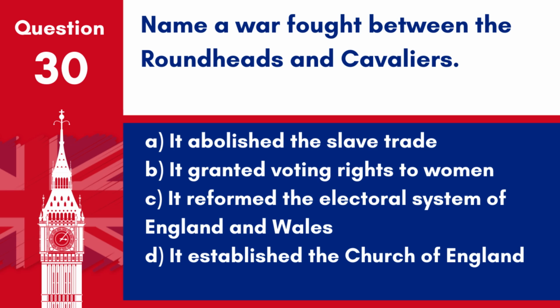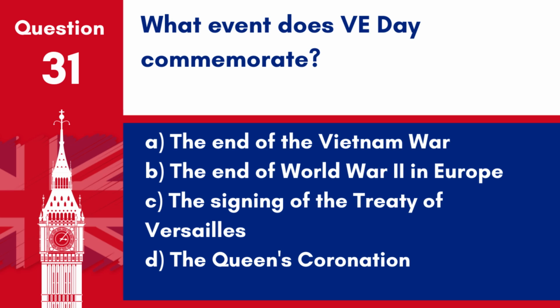Question 30. What did the Reform Act of 1832 achieve? A. It abolished the slave trade. B. It granted voting rights to women. C. It reformed the electoral system of England and Wales. D. It established the Church of England. Answer C. It reformed the electoral system of England and Wales. The Reform Act of 1832 widened the electorate for the House of Commons and reformed the electoral system to make it more representative.